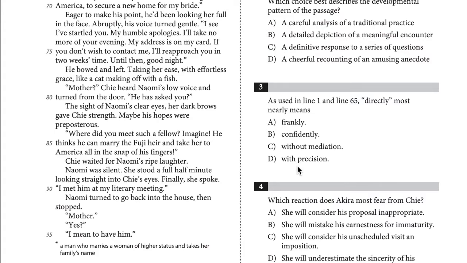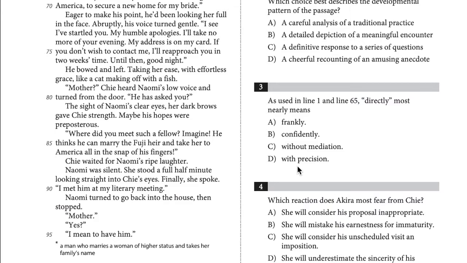And he asked directly without a go-between on line 65, or mediation, because doing otherwise would have taken too much time. Choices A, B, and D are incorrect because in these contexts, directly does not mean in a frank or confident or precise manner. It means without mediation. So that's why C is the best answer choice.